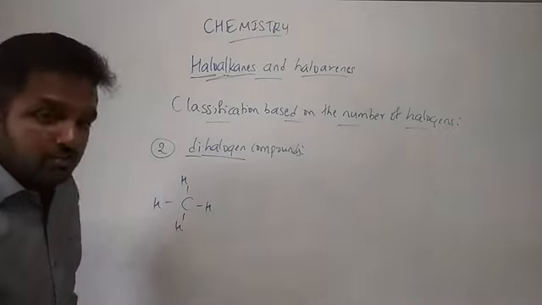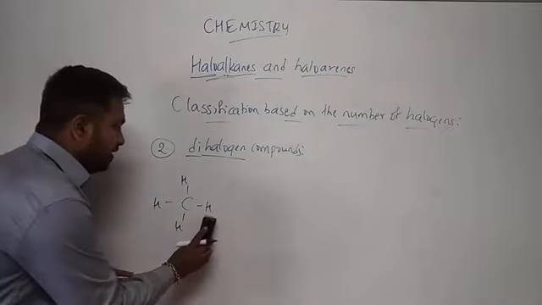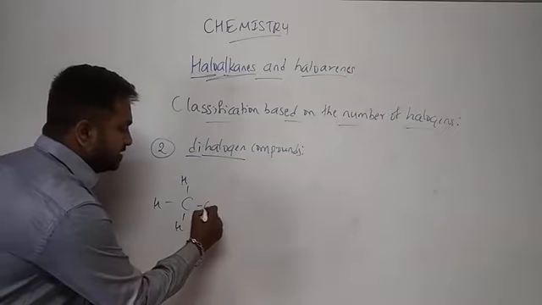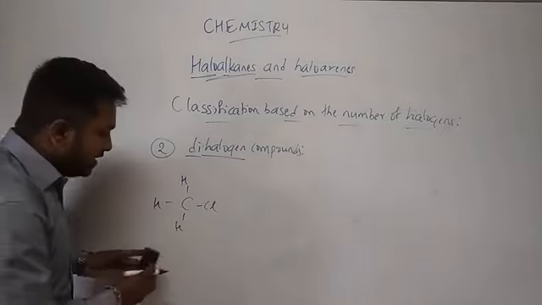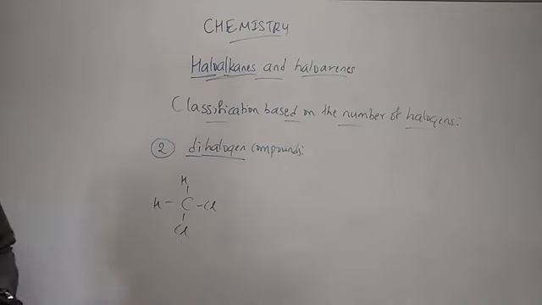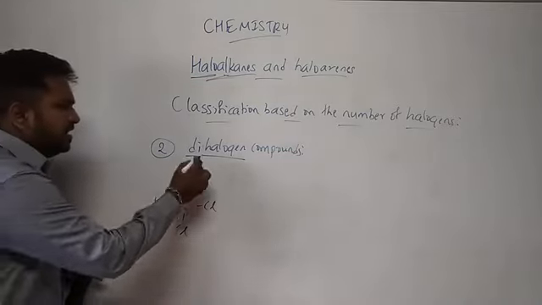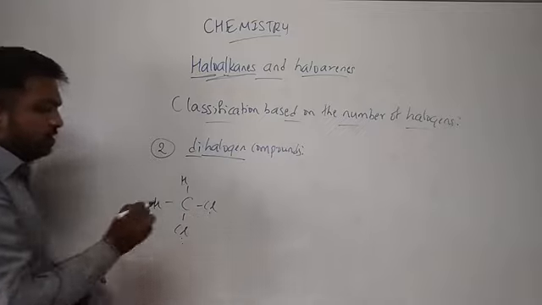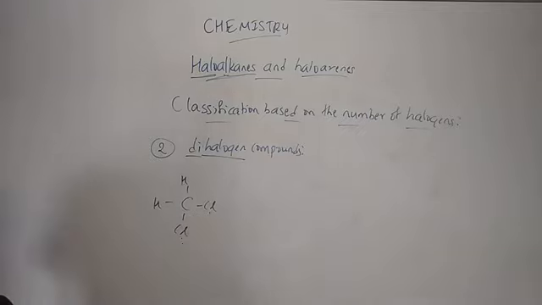Initially in monohalogen compounds, one hydrogen was replaced by chlorine. In the case of dihalogens, one more hydrogen is replaced by a halogen. That means there should be two halogens present in a compound. This type of compound we call a dihalogen compound.